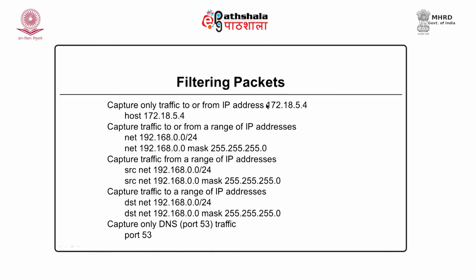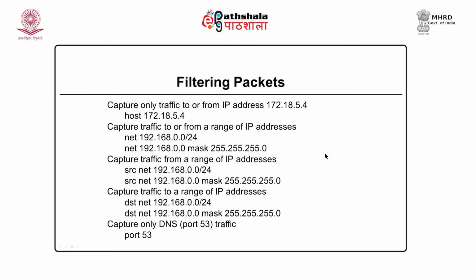Now, these are a few examples. I can identify filters by IP addresses. I can say from this host. I can also identify the range of network, from this network. The source can be identified, that I want to capture packets only from this source, the range of source, or we can say from this destination, or I want to capture packets for a particular port number. So, I can filter by the port numbers as well. Now, port 53 identifies the DNS service.